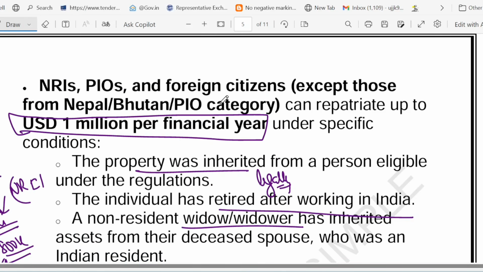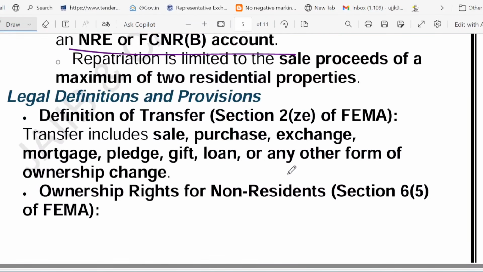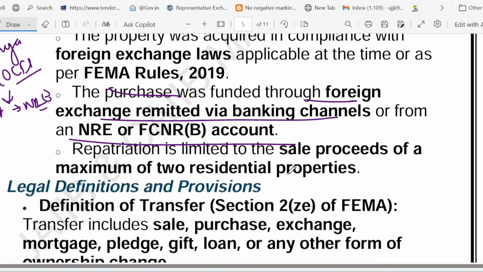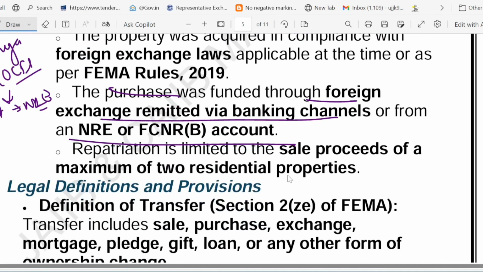So NRI, PIO and foreign citizen can repatriate up to this much per financial year under a specific condition. These are the limits. Now friends, what you can't repatriate, very, very important. I told you, agriculture land, no repatriation. Farmhouse, no repatriation. More than 2 residential property sale, no repatriation. Repatriation is limited to the sale proceeds of a maximum of 2. That means you can't repatriate the amount that you receive from selling 3 properties. Maximum 2 residential properties.